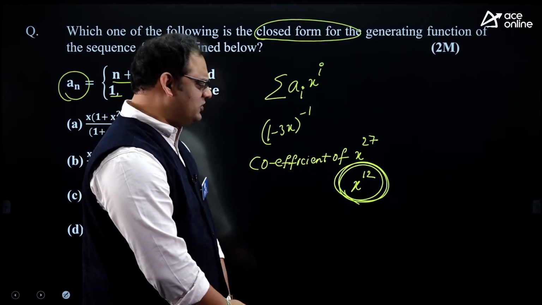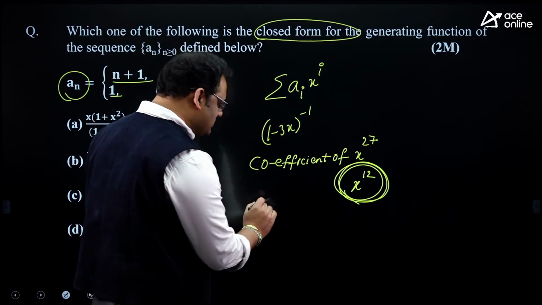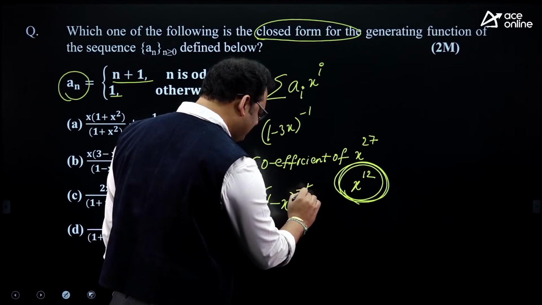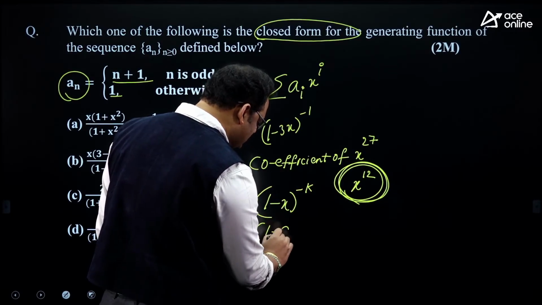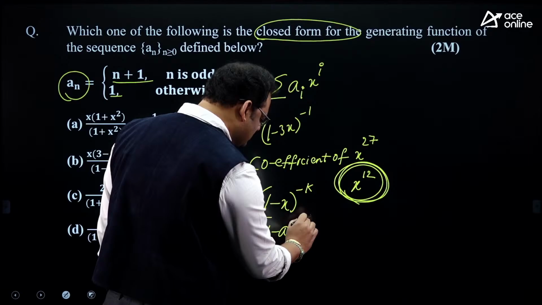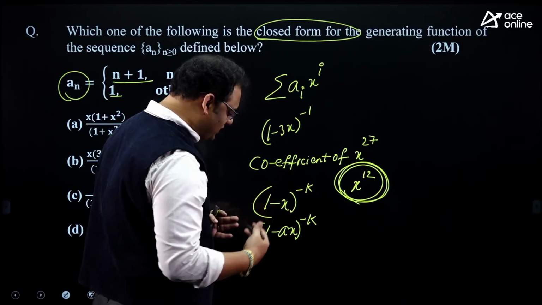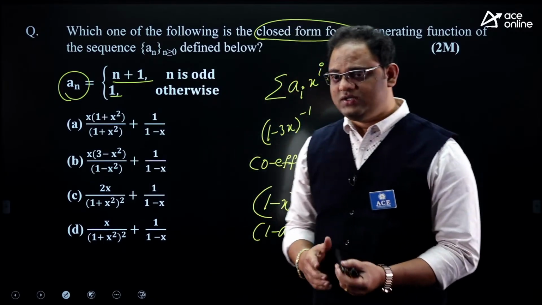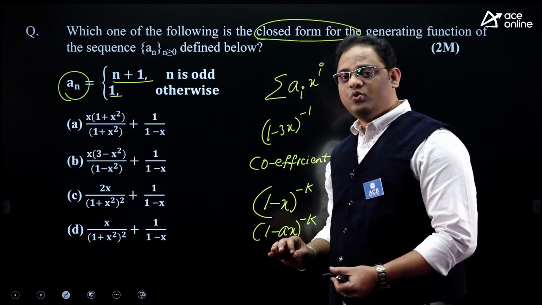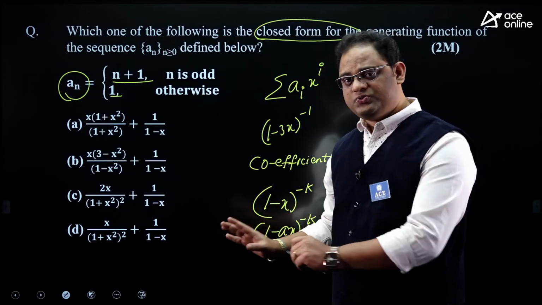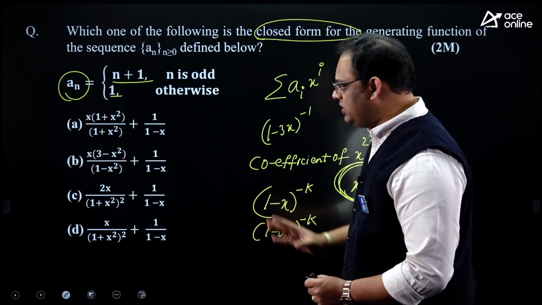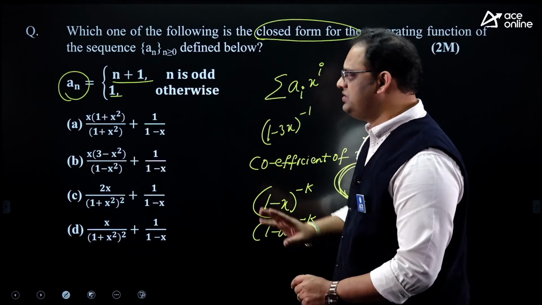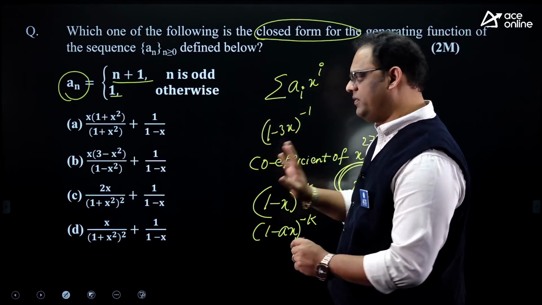So if you are okay with expansions like (1 minus x) whole power minus k and (1 minus ax) whole power minus k, I hope you are recollecting all the things. If you are okay with all these expansions, you can solve these questions. But now the present trend is they are defining a sequence and asking what is the closed form of the sequence.